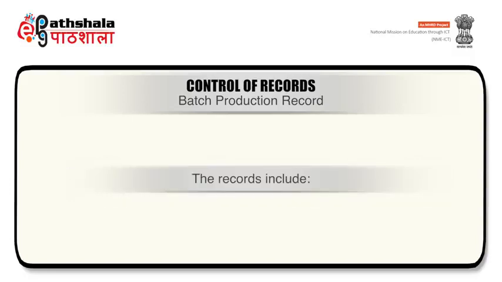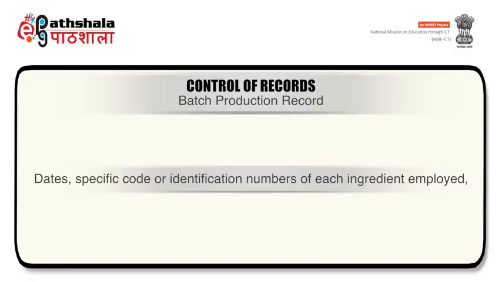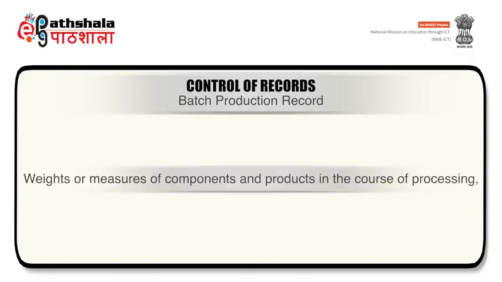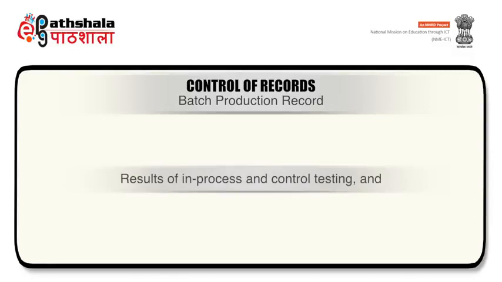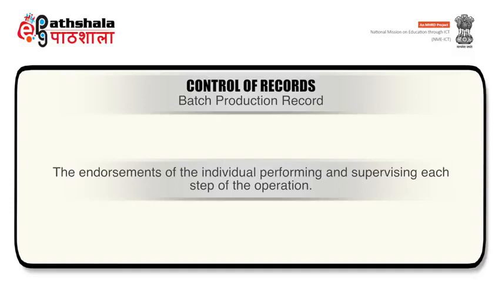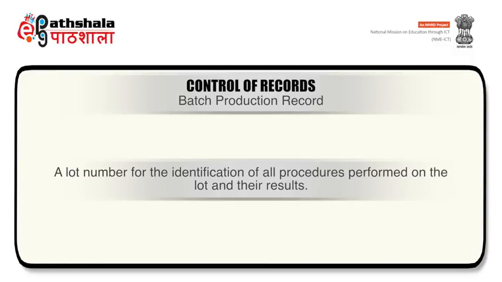The records include dates, specific code or identification numbers of each ingredient used, weights or measures of components and products in the course of processing, results of in-process and control testing, endorsements of the individual performing and supervising each step of the operation, and a lot number for the identification of all the procedures performed on the lot and their results.